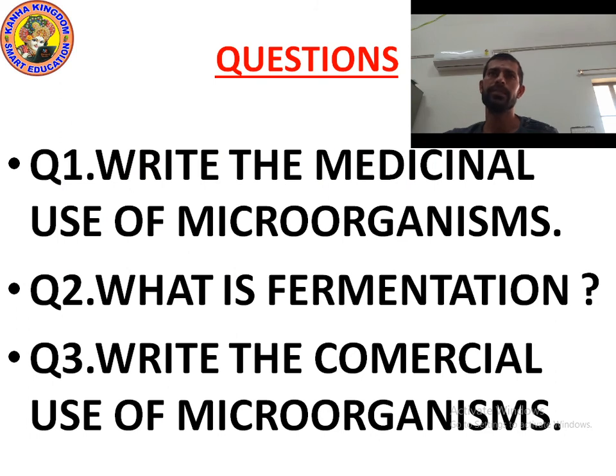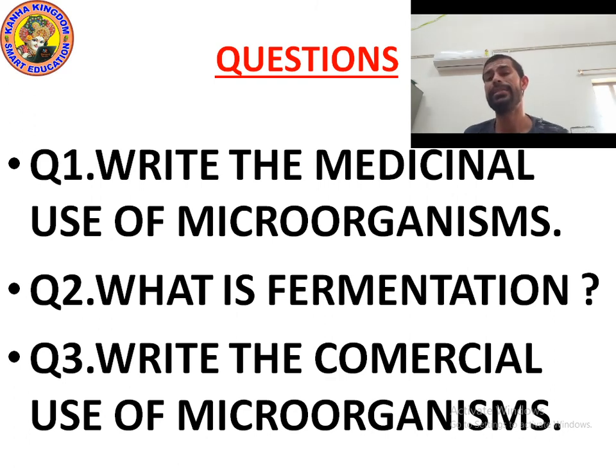It's time to ask you questions. Question number 1. Write the medicinal use of microorganisms. Whenever you fall ill, the doctor may give you some antibiotic tablet, capsule or injection. The source of all these medicines is microorganisms.